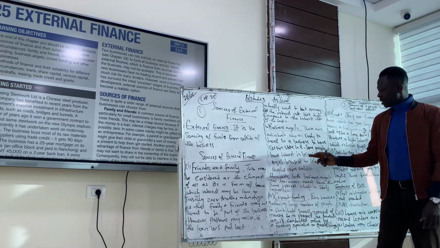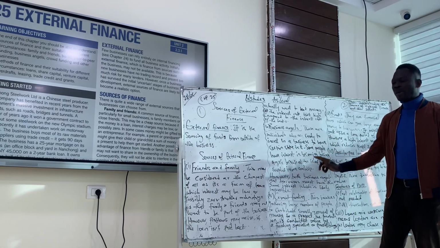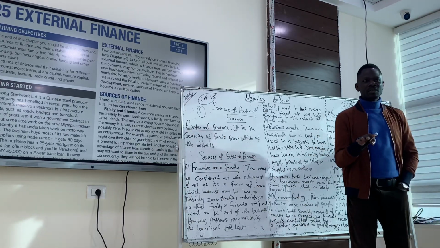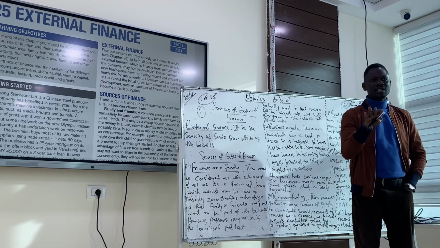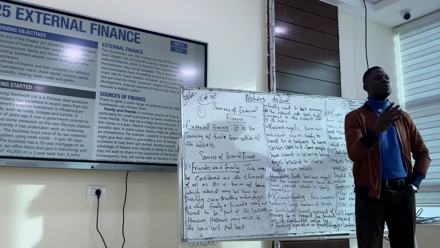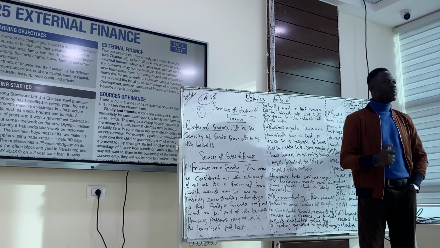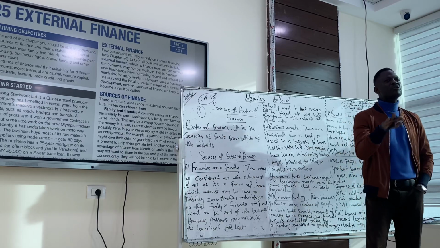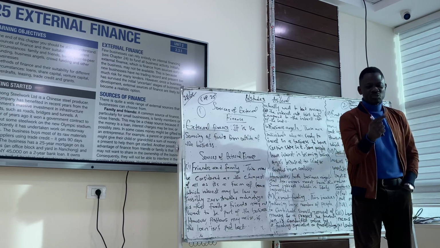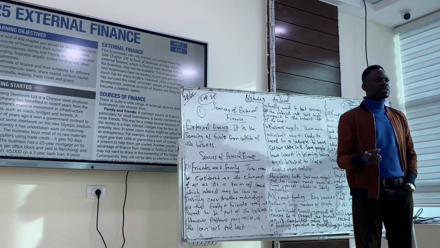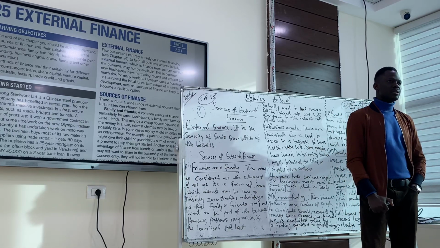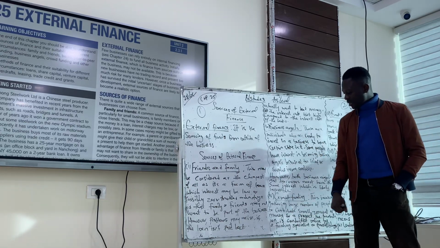Great. So what's the problem about this? The problem about using business angels is that they might have interests that do not go in line with yours. If your interests are not the same, then there will be a conflict of interest, and a problem might arise. You all have to be on the same page. They need to have the same interest as yours. If they have other interests, which are not the same as yours, then there might be problems. Do we understand business angels here?